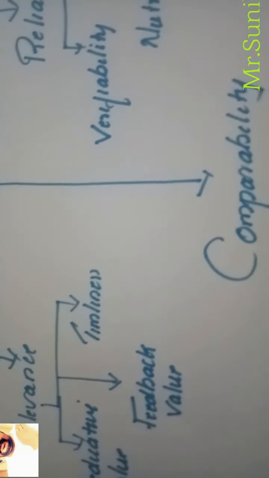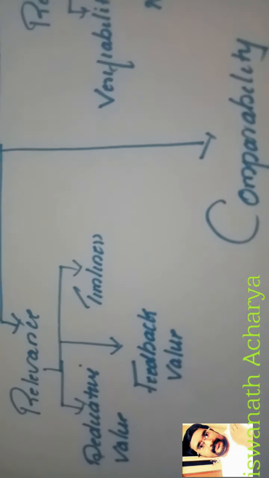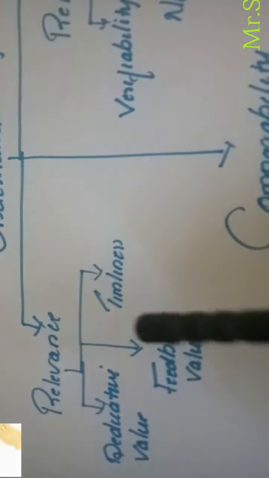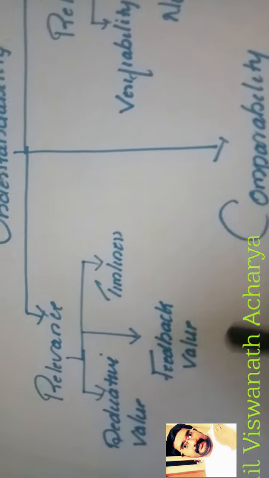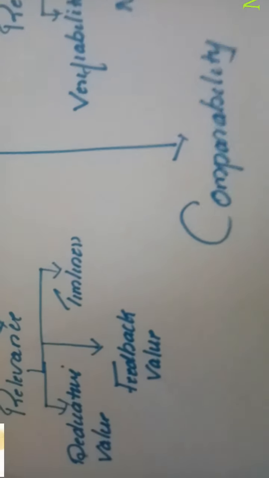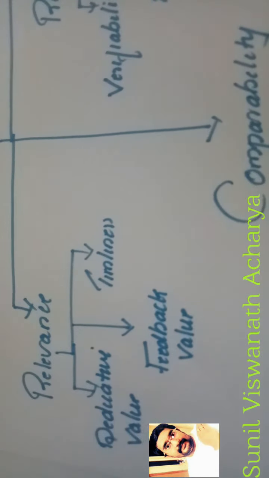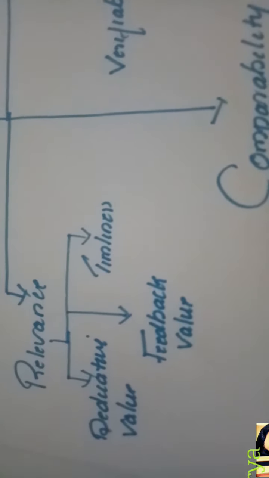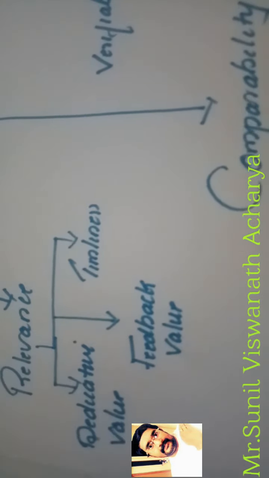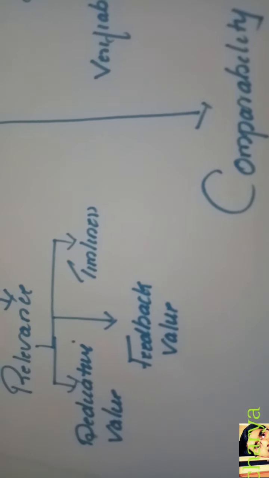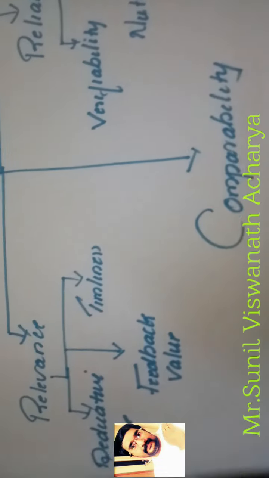If any information is not available in time, then it is not relevant, because if it is available in time, then only it will help in prediction and feedback, and it can influence the decision. If you want to take a decision appropriately, we have to get the information on time, because it helps them predict the outcomes of past, present or future, and they can correct their past evaluations.